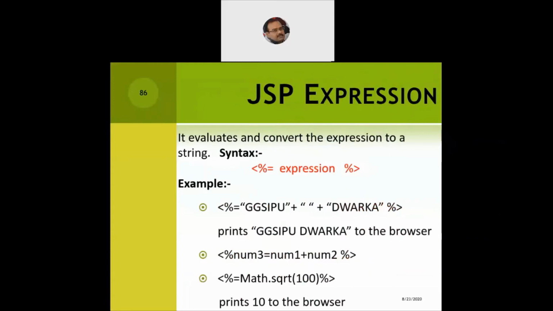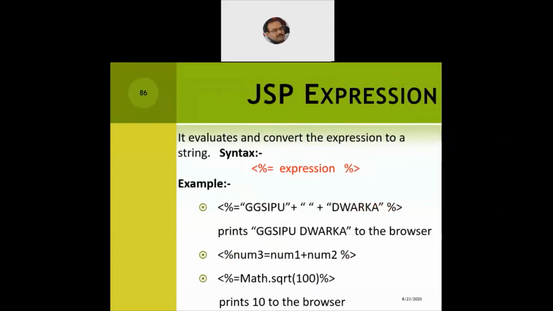Now if I want to embed JSP expressions, a small piece of code within my JSP pages, this JSP expression helps me to evaluate and convert the expression to a string, because we know in Java everything by default is considered to be the string type. So using the JSP expression I can do that.